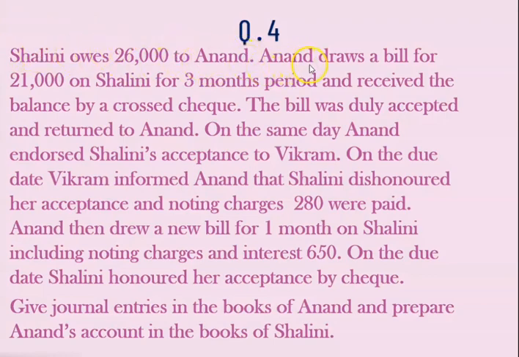Now, therefore, Anand draws a bill for 21,000 rupees on Shalini. So, out of 26,000 rupees, Anand has drawn a bill of 21,000 rupees and received the balance by cross check. It means the balance amount is 5,000 rupees that is paid by Shalini through cross check, right? Now, the bill was duly accepted and returned to Anand. Here, after this, the bill is drawn and accepted.